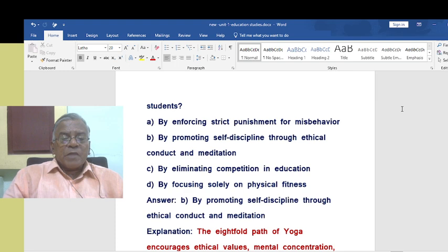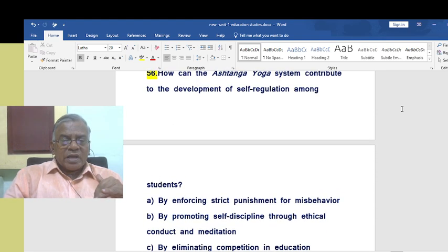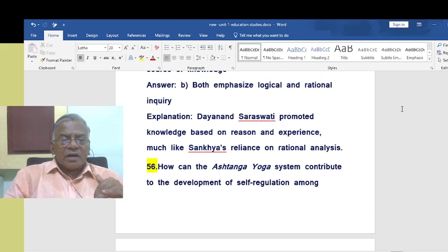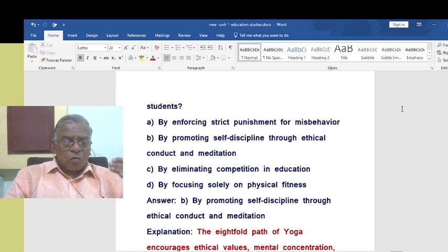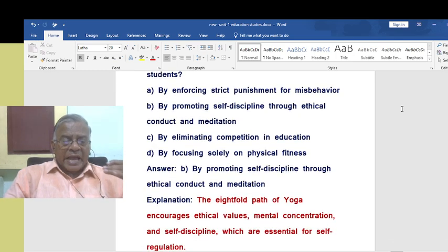That is, by promoting self-discipline through ethical conduct and meditation. Very interesting, no? So how do they get this one? In other words, discipline. This eightfold path actually helps even modern students to attain self-discipline through conduct and meditation.